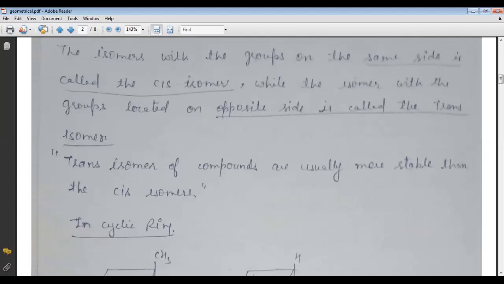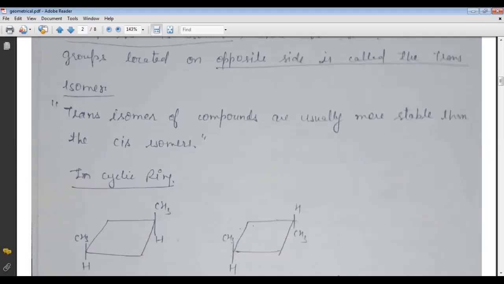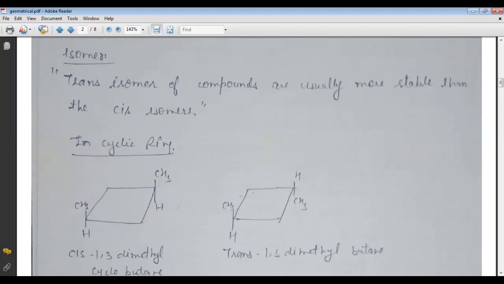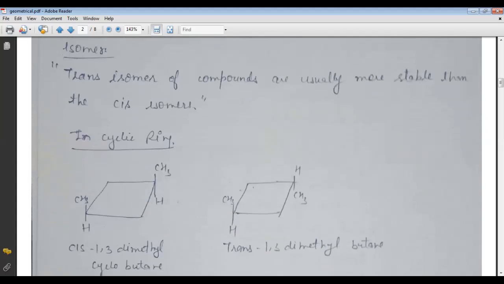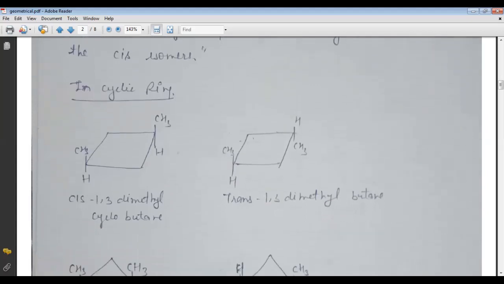So here we have discussed cis-trans or geometrical isomers, and the differences in their physical and chemical properties. We say that trans isomers of compounds are usually more stable than cis isomers. Now come to the cyclic compound.